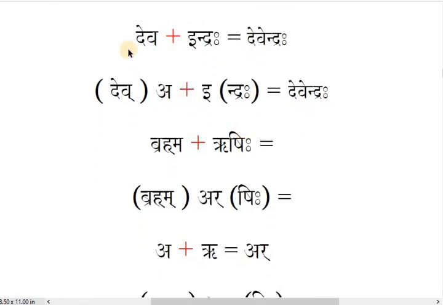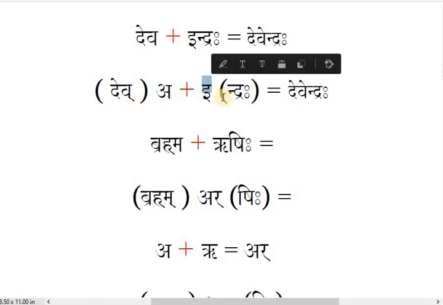Here we have A and next is I. A plus I will be E. That is the answer. So A, I, you must be able to join them. But what is the final answer? Devendra. Here in Deva, I have written this A separately, and I separately in Indra. So A and I, while you join, it will be E. Dev, E, Indra, Devendra.